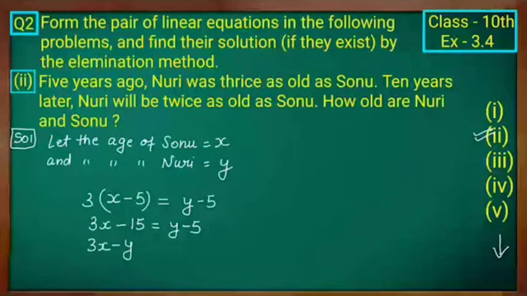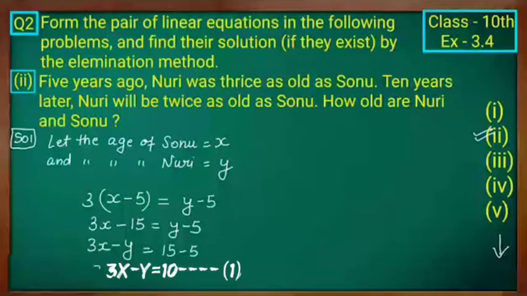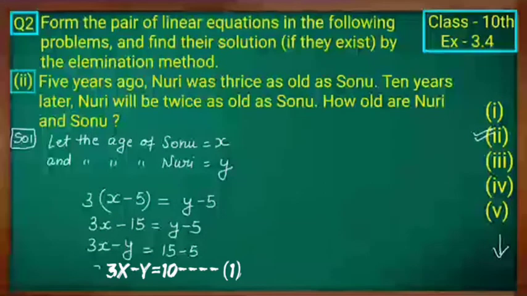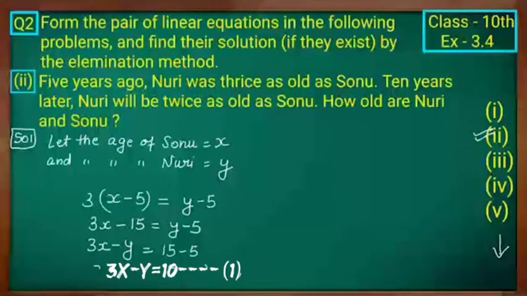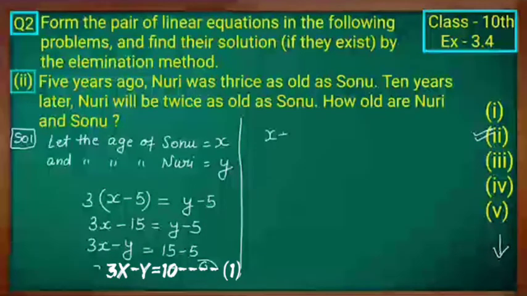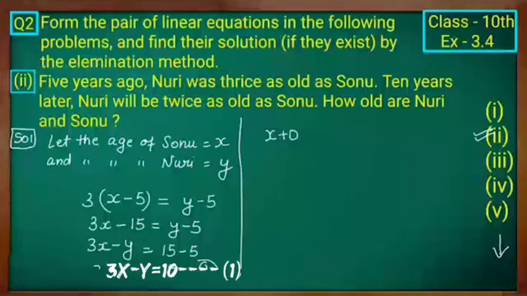Clear? So now you have to arrange 3x minus y, variable on the left, is equal to, already we have minus 5, and you have to shift minus 15 to the right hand side, then you will get plus 15. Plus 15 minus 5 is what? Is equal to 10. So mark this as equation 1. So 3x minus y is equal to 10. This is the first equation.